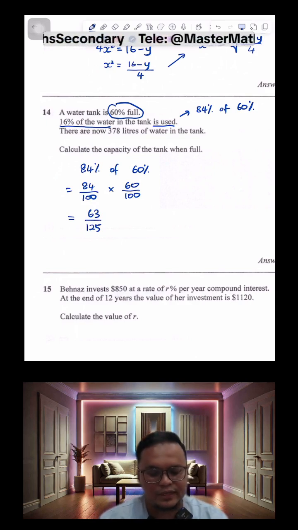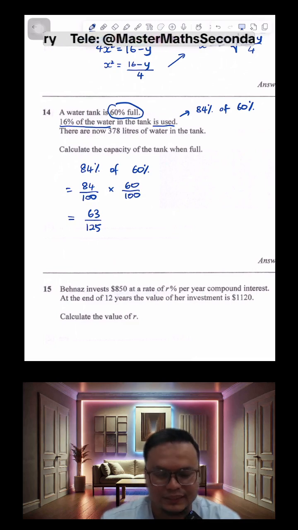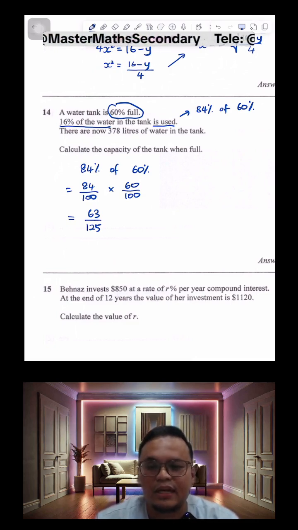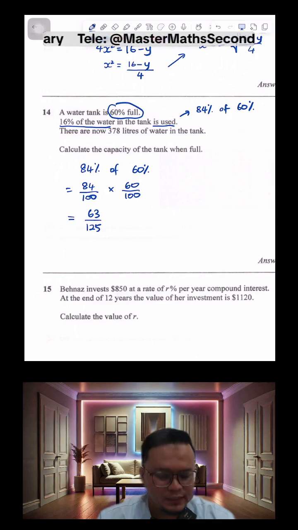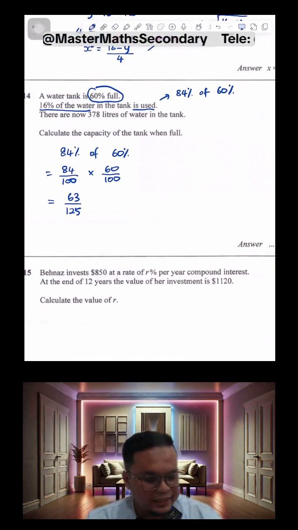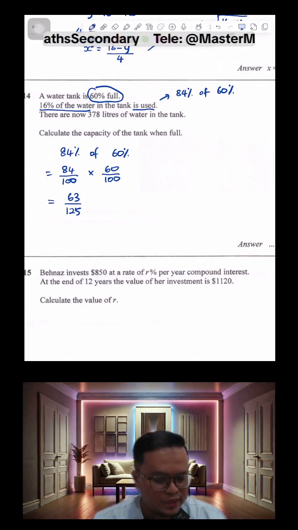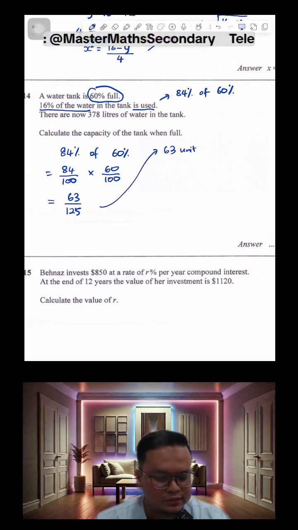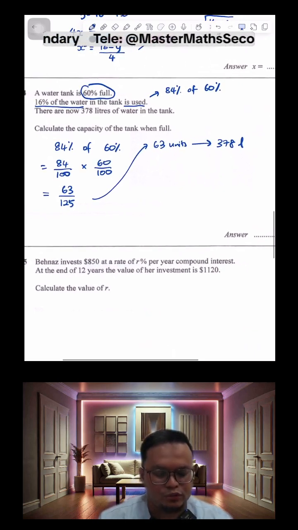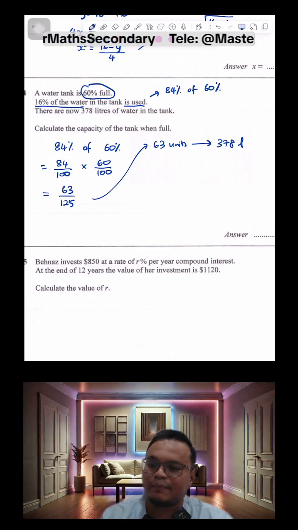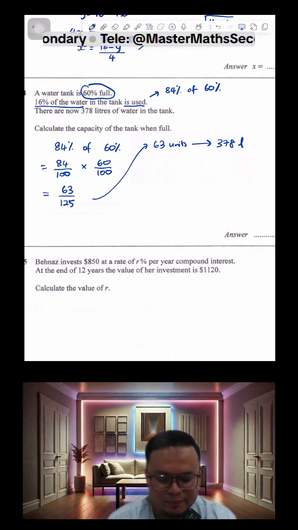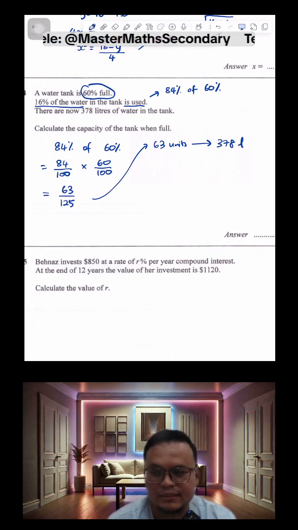So in other words, this 378 liters of water in the tank is actually just 63 out of 125 of the full capacity of the tank. There are different ways to approach this. Some students like this method, whereby they look at 63 units as 378 liters. You can just take 378 and multiply by 125 over 63, or take 378 divided by 63 over 125, it works.